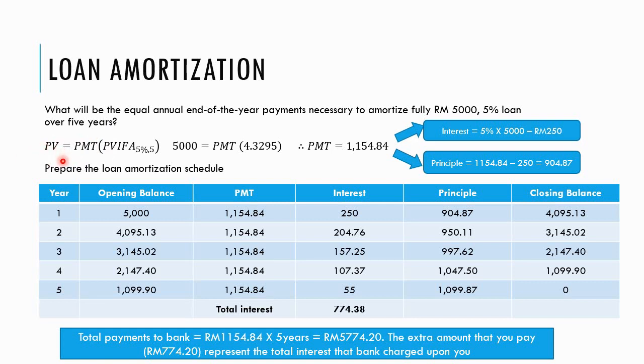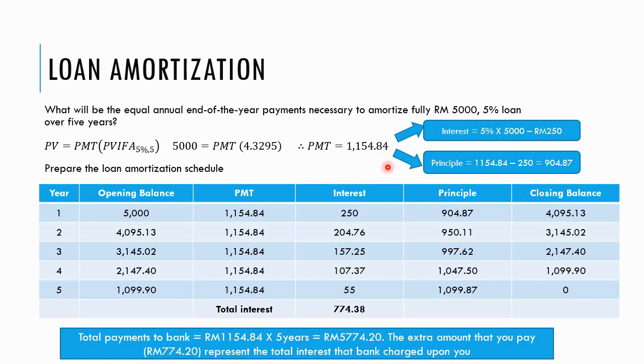But we cannot use future value annuity, because the future value of the loan is 0, and we cannot divide by 0. That's why here I use present value annuity, because currently we have the value of the loan, which is 5,000. Therefore I can divide these two figures. The PMT that I have to make to the bank every year is